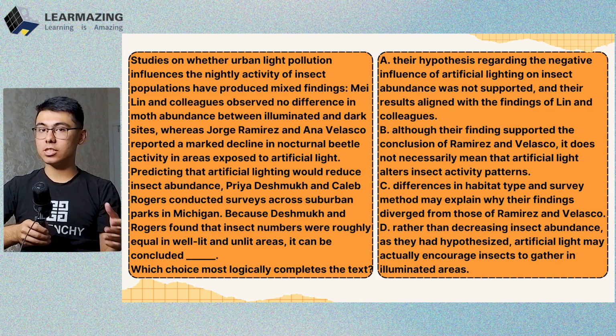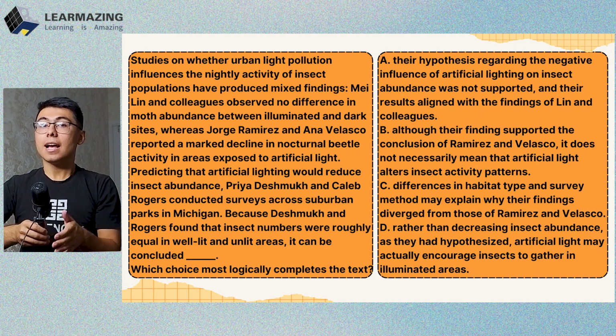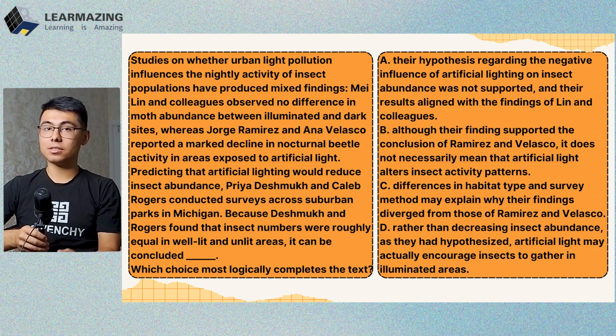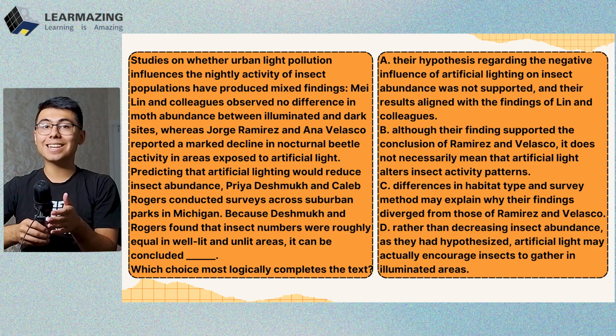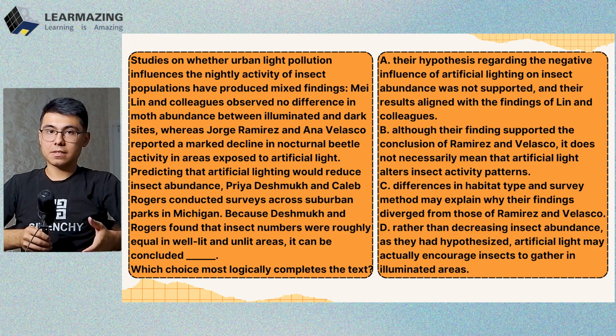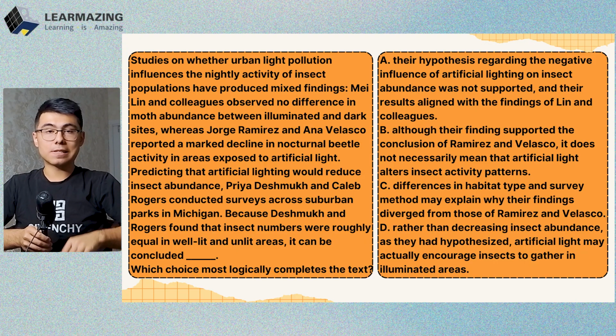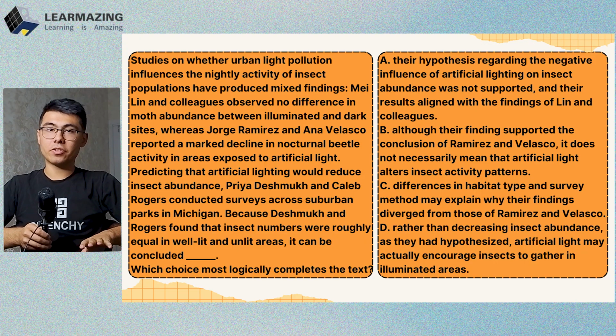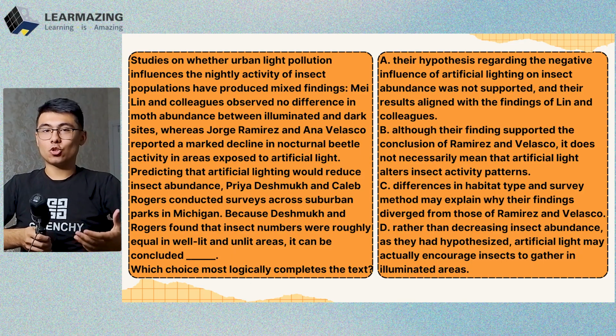Choice D. Rather than decreasing insect abundance, as they had hypothesized, artificial light may actually encourage insects to gather in illuminated areas. So that's wrong again. Their data showed equal numbers, not more in lighted areas. So this is unsupported detail. So the best choice here is choice A.